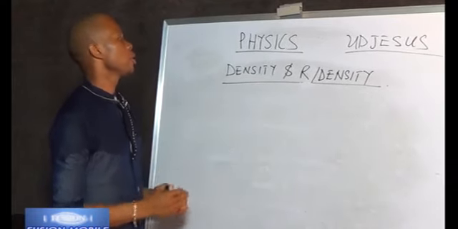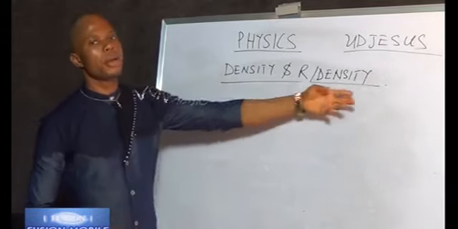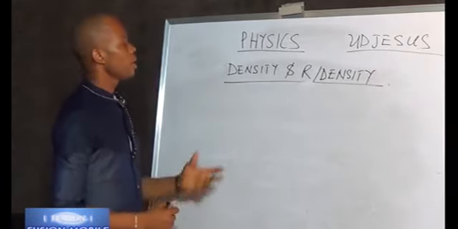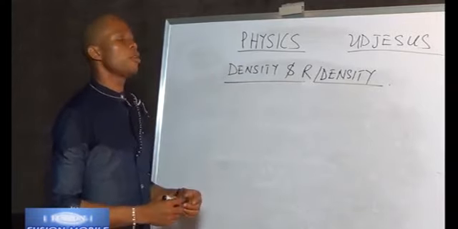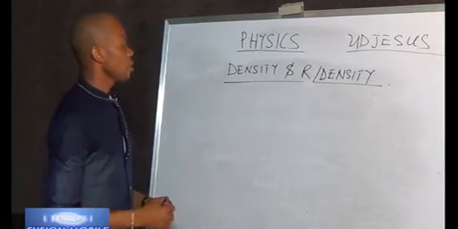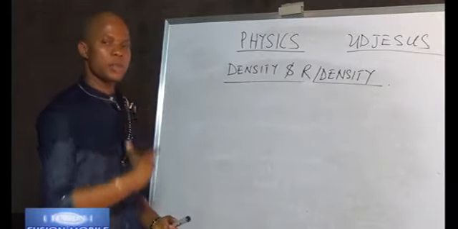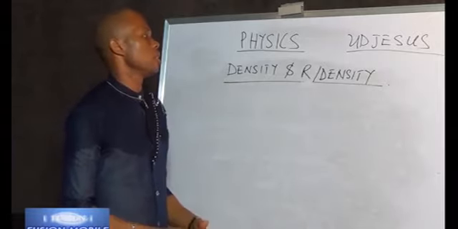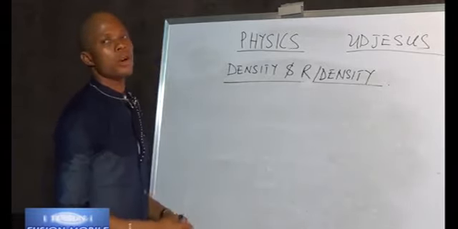Welcome to today's topic, density and relative density. Talking about density, we can define density as the ratio of mass of a body per unit volume. That means if I talk about the density of a substance, it mainly means the mass of the substance and the volume which it occupies.